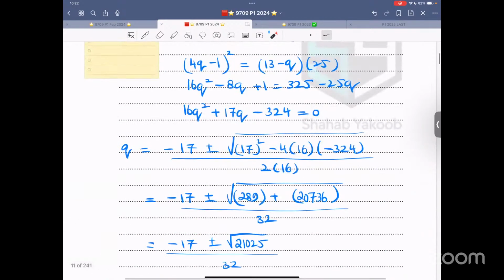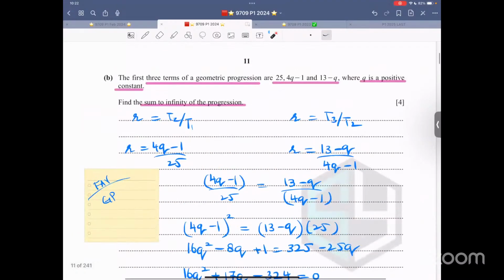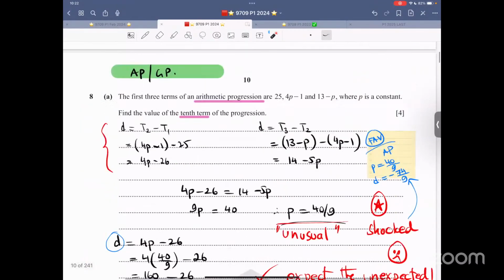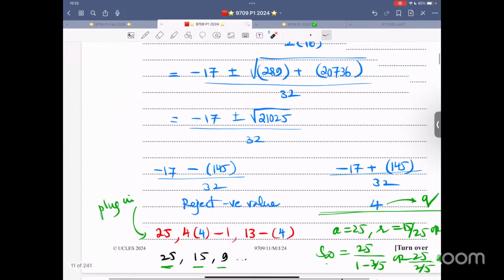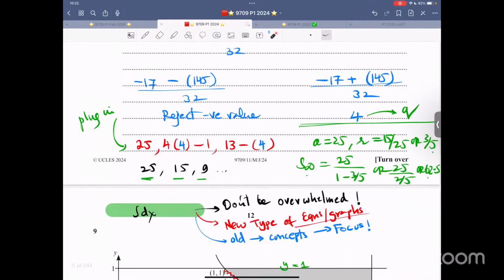Then plug the value in over here. This is q. Over there was p. Now look at the difference. That was p. This is q. So the examiner doesn't want people to mix things up. So now we found q. We write the terms. This is the first. This is the second. Common ratio is 3/5. Sum to infinity is this thing. Give the answer in the exact form.